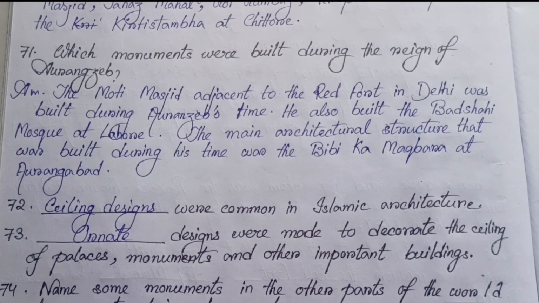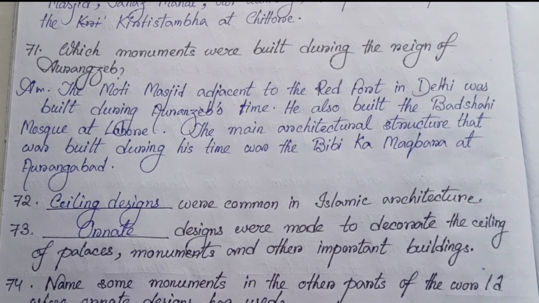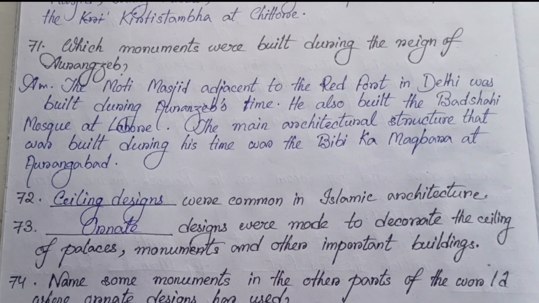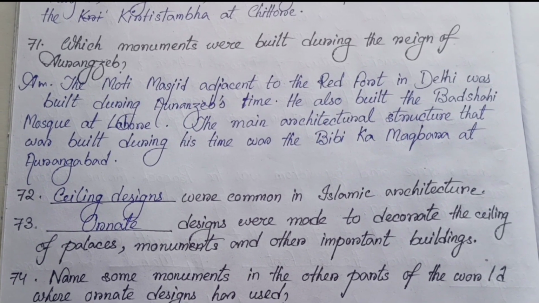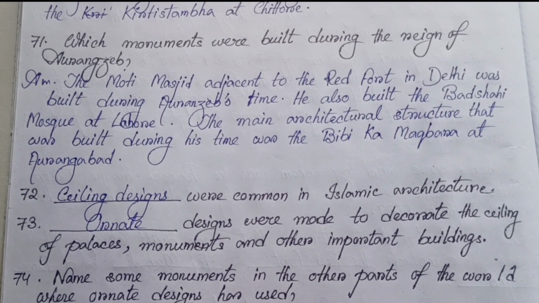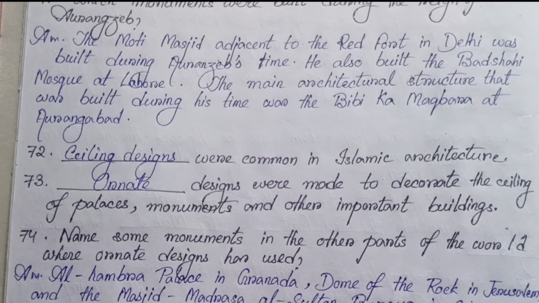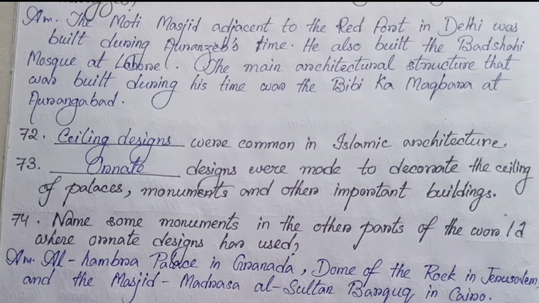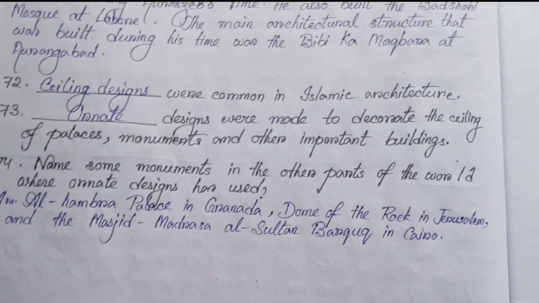Number 71. Which monuments were built during the reign of Aurangzeb? The Moti Masjid, adjacent to the Red Fort in Delhi, was built during Aurangzeb's time. He also built the Badshahi Mosque at Lahore. The main architectural structure that was built during his time was the Bibi Ka Maqbara at Aurangabad.